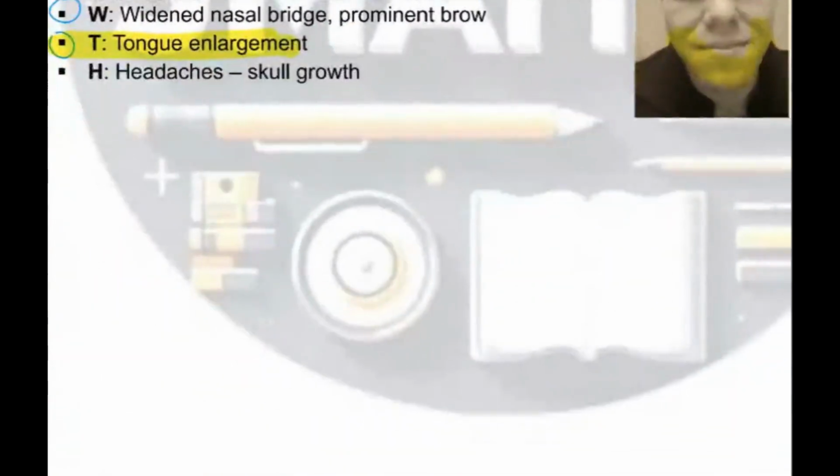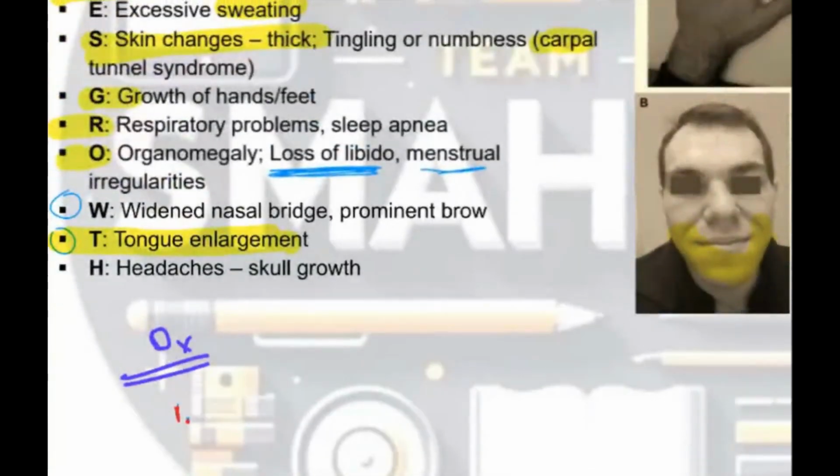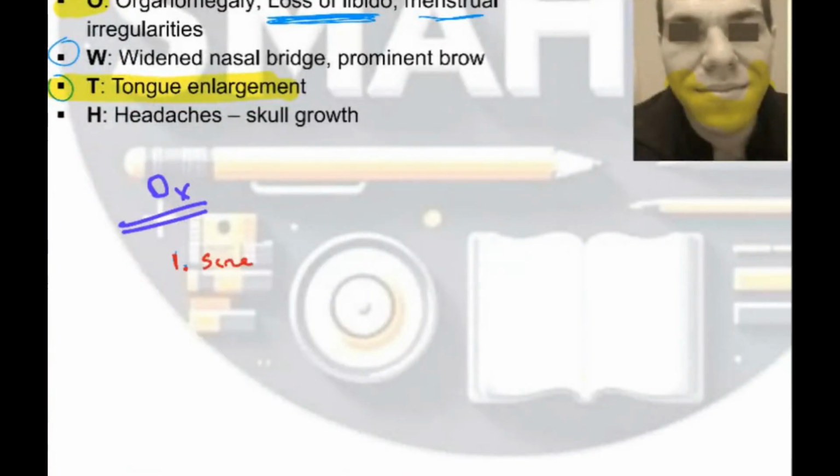How are you going to diagnose this condition? First, if the patient is presenting with any APES GROWTH symptoms, you screen first. You look for something known as a marker. What is the marker of growth hormone? You cannot directly measure growth hormone, so you measure the marker of growth hormone, that is IGF-1. So if IGF-1 levels are more, it means growth hormone is more. So this is a marker.